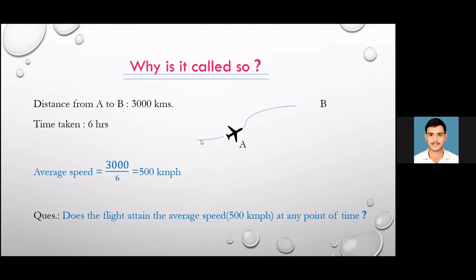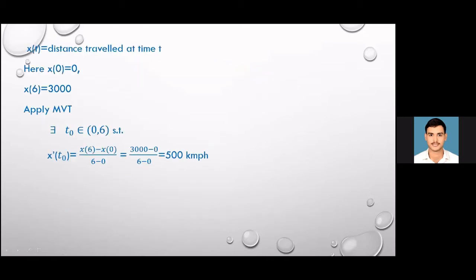Can you go that way? No, you can't. So the function is continuous. And why is it differentiable? Is a very sudden change in distance possible or not? The differentiation of distance with respect to time is speed. We have a speedometer. If it is not differentiable, then speed will not be defined at that point. But the speedometer always gives speed, so that is a clue that it is differentiable.